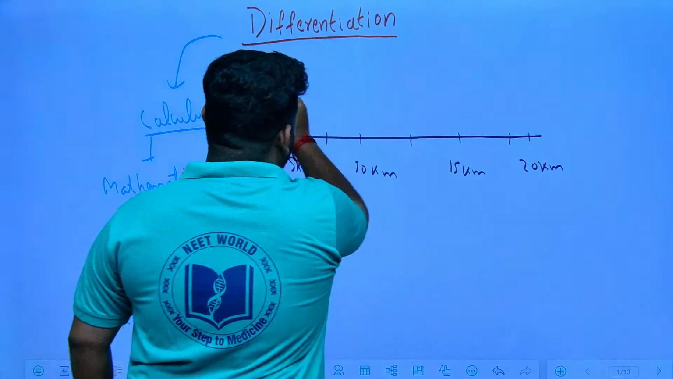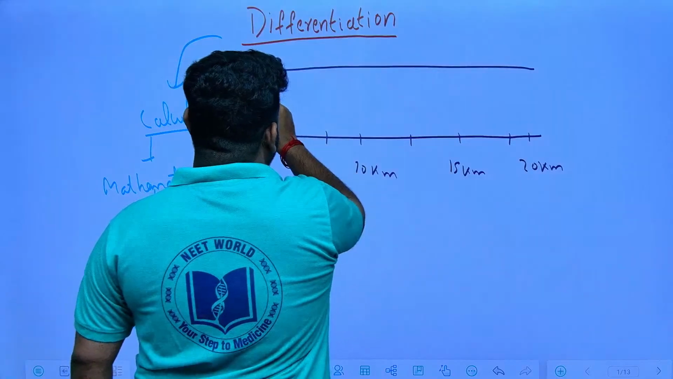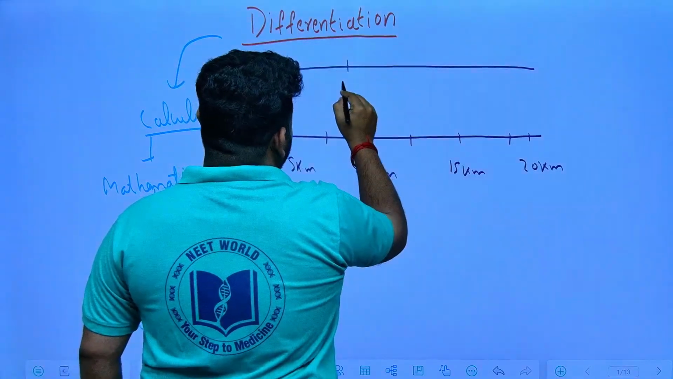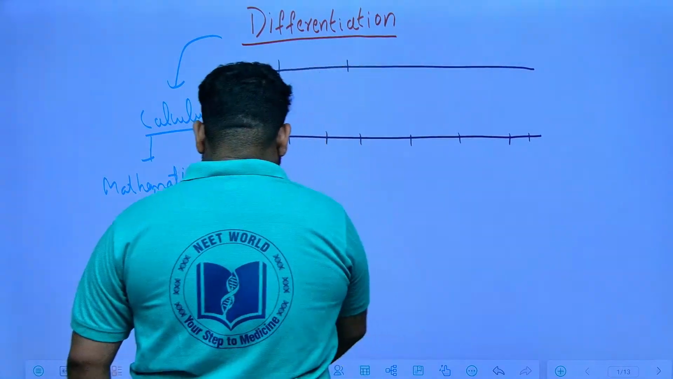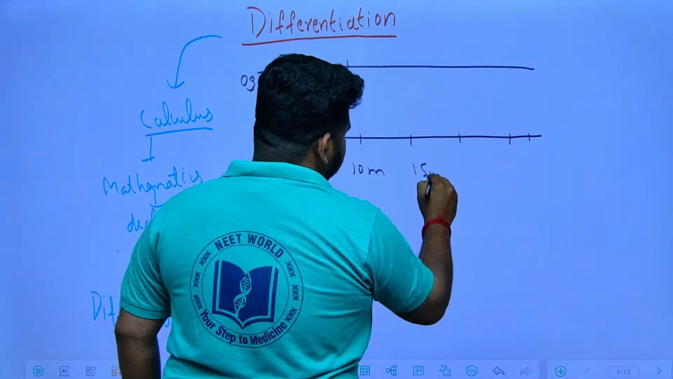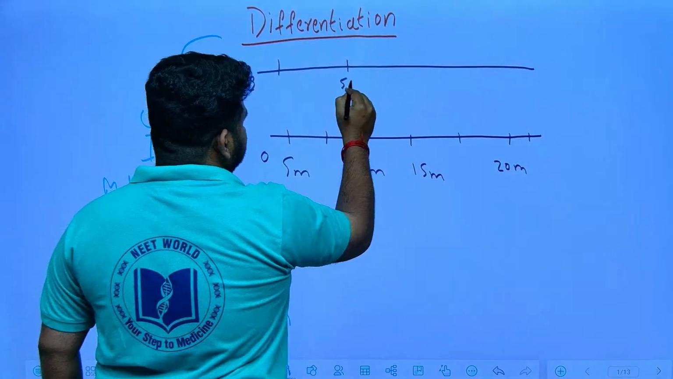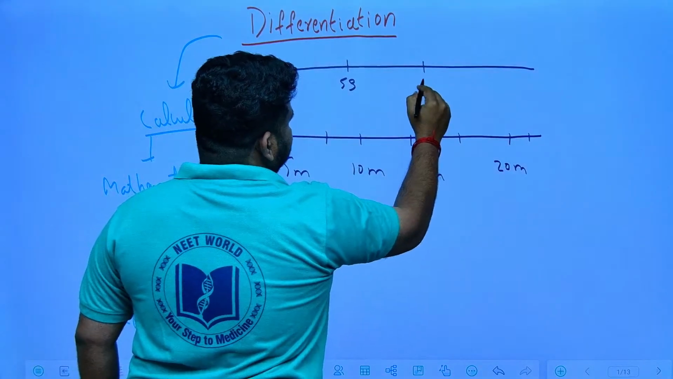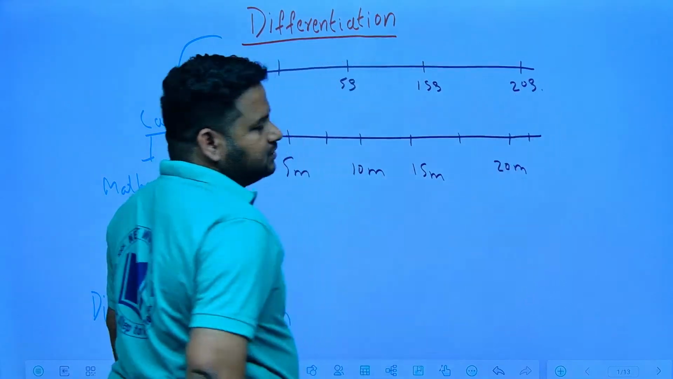And let me talk about the time here. This is the time taken. This is 0 seconds. Let this be meter only, then it will be better for you to understand. So 5 meter, 10 meter, 15 meter, 20 meter, like this. Let this be 0 seconds, let this be 5 seconds, let this be 15 seconds, let this be 20 seconds.